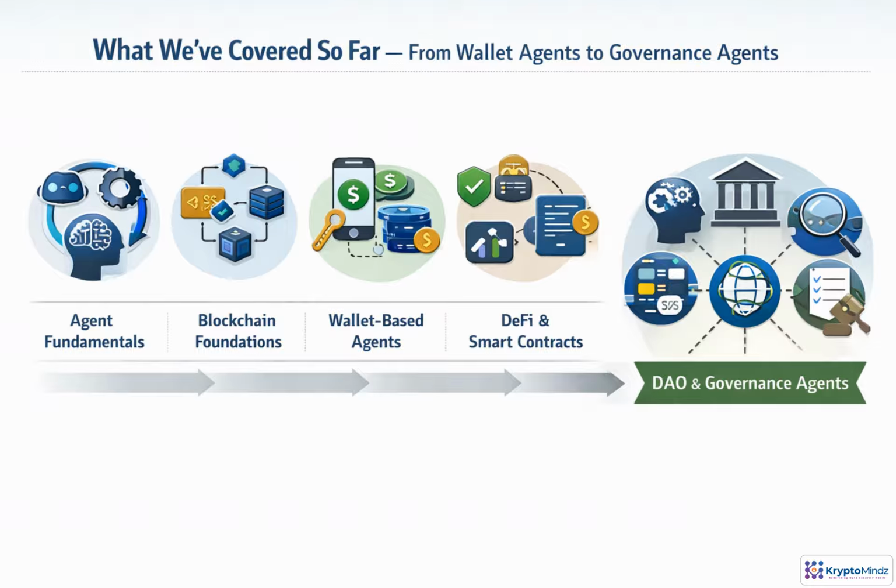We already have the building blocks for governance agents: agent reasoning, blockchain access, wallet safety, smart contract tools, DeFi analysis, and approval guardrails. Now we'll combine them, so an agent can interpret proposals, evaluate risk, and support DAO decisions.